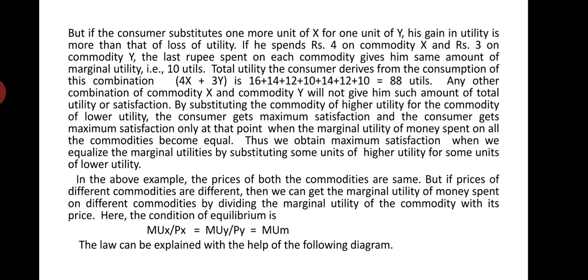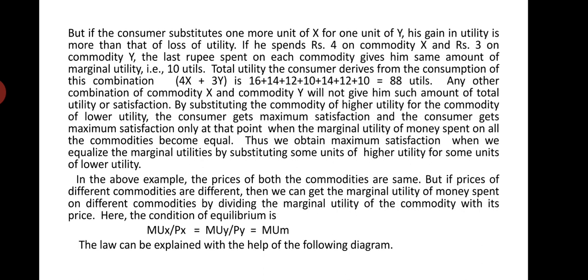So the total utility the consumer derives from this combination, that is 4x plus 3y, which is the combination consumed by the consumer, becomes 16 plus 14 plus 12 plus 10, right? Plus 14 plus 12 plus 10. You see, from the 4 units of X, he gets 16 plus 14 plus 12 plus 10. From the 3 units of Y, he gets 14 plus 12 plus 10. It comes to 88 utils. So total utility becomes 88 utils.